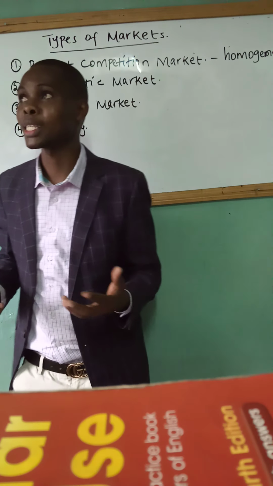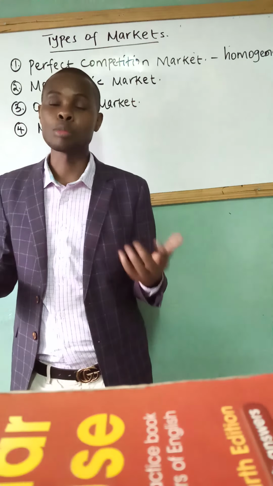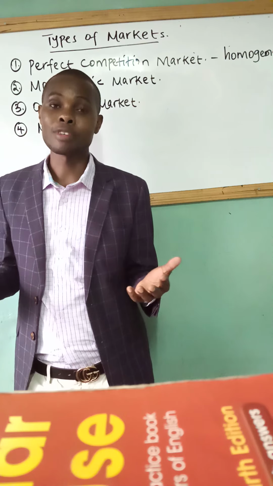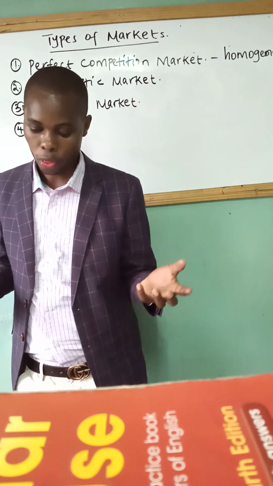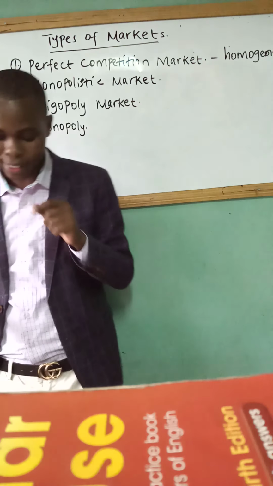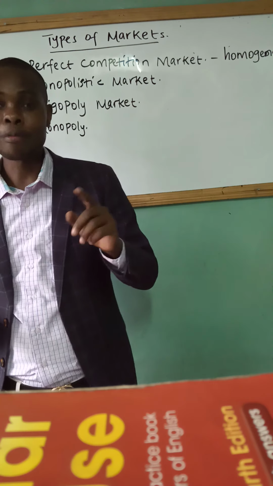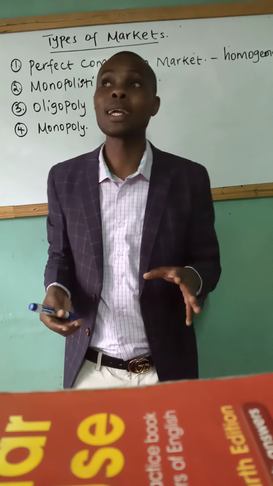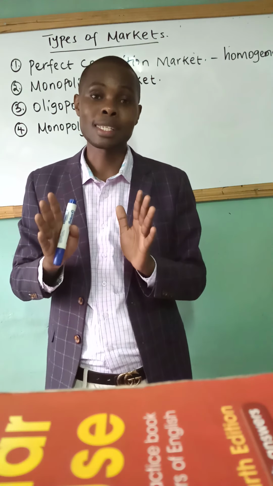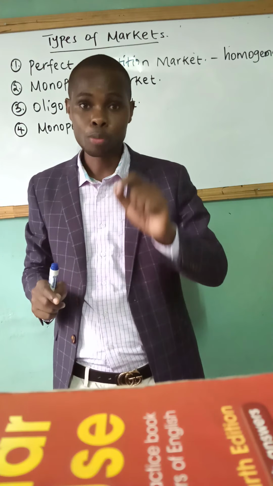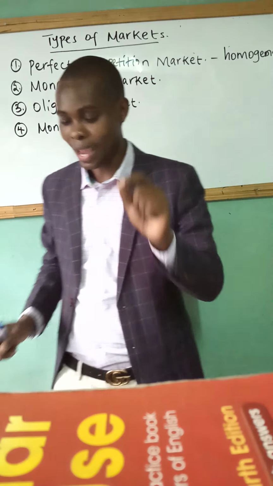So homogeneous means that the goods are similar. For example, we gave a good example, the flour milling companies. Then we say there are no consumer preferences. So we don't have consumers saying, no, Ndovu is the best, Kifaru is the best. We don't have such preferences. That is an assumption for a perfect competition market to exist and thrive.